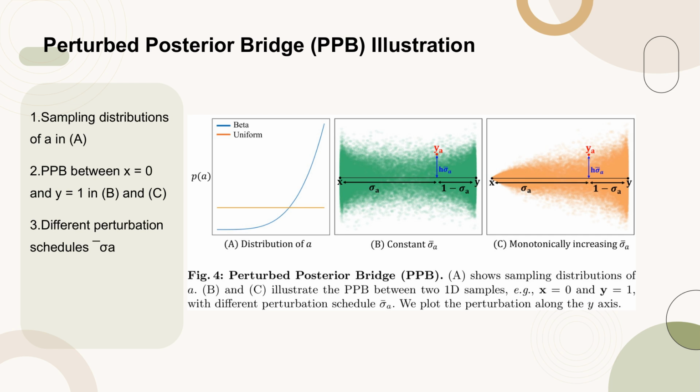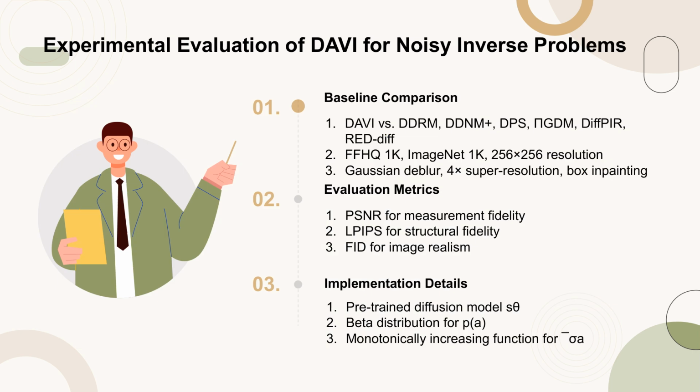This figure aids in understanding how varying perturbation schedules affect the PPB, which is crucial for the effective training of the neural network I in the diffusion prior-based amortized variational inference (DAVI) framework. In this slide, we discuss the experimental setup for evaluating DAVI against state-of-the-art methods.